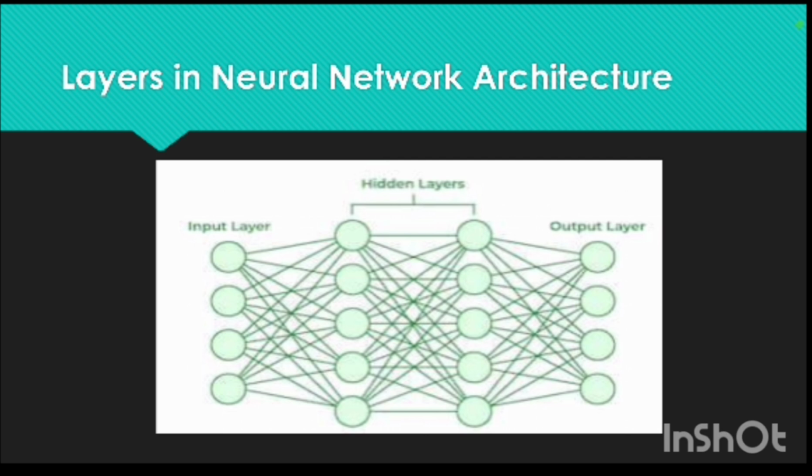So the layers of a neural network are input layer, hidden layer and output layer. The first four-node layer is the input layer, the middle two layers are hidden layers and the last layer is the output layer.